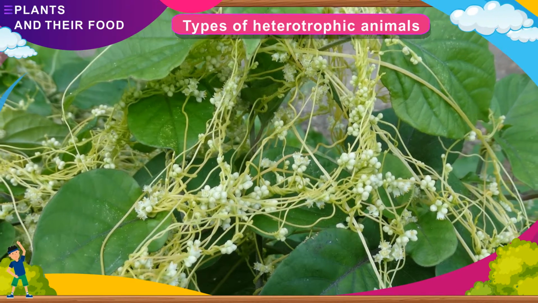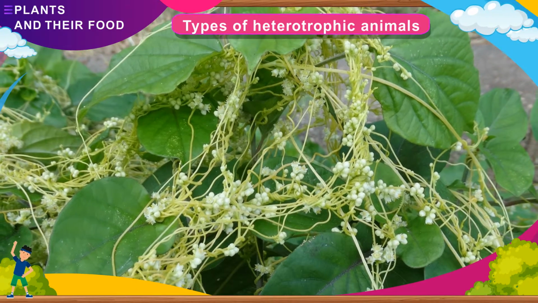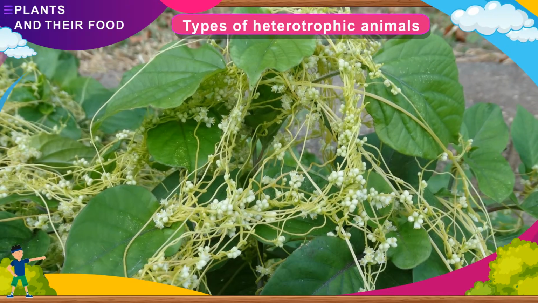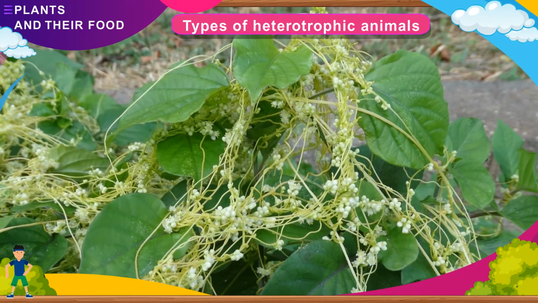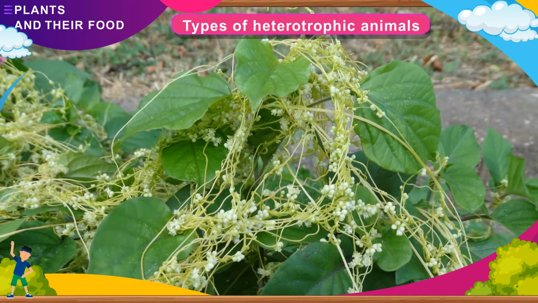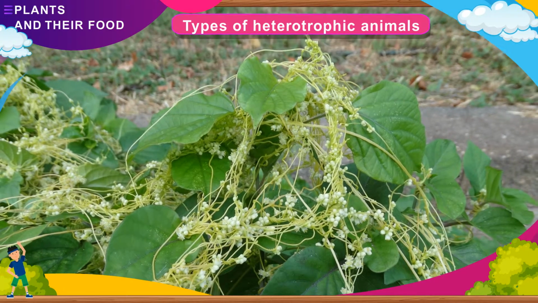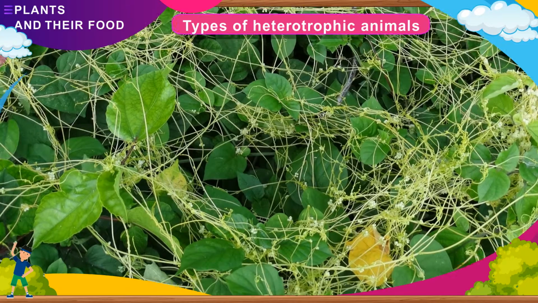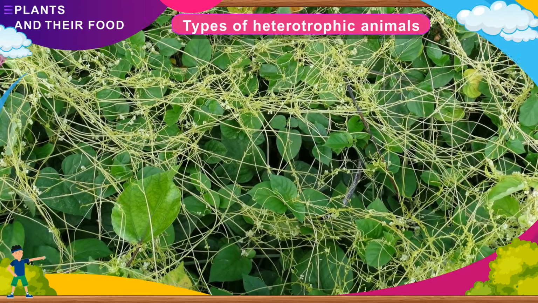The non-green plants or heterotrophic plants can be grouped as parasitic. Non-green plants that obtain their food from other green plants are called parasitic plants. The plant that provides food is called host plant. Some parasitic plants are total parasites, while others may be partial parasites. Total parasitic plants totally depend on the host plant for their food.